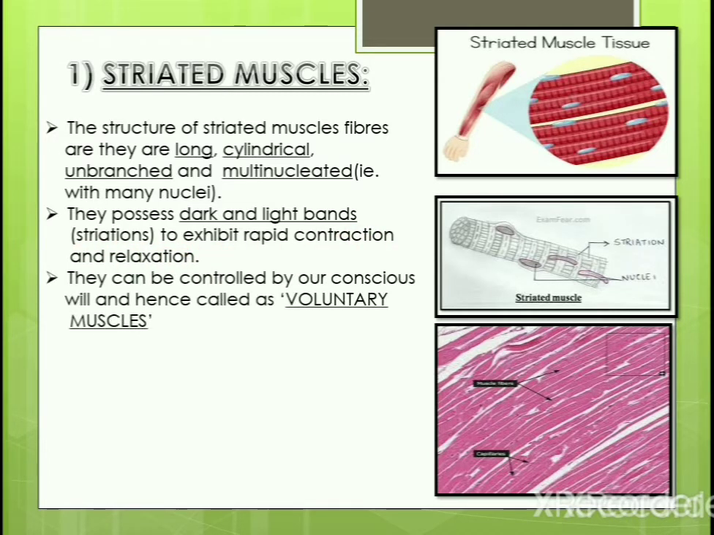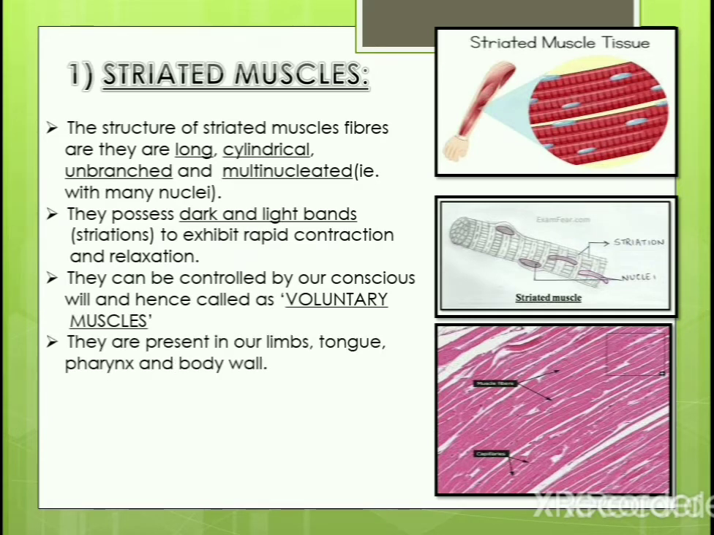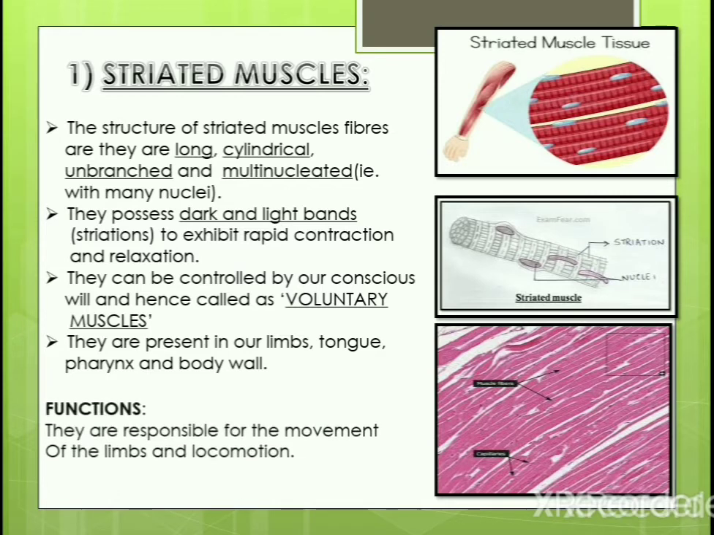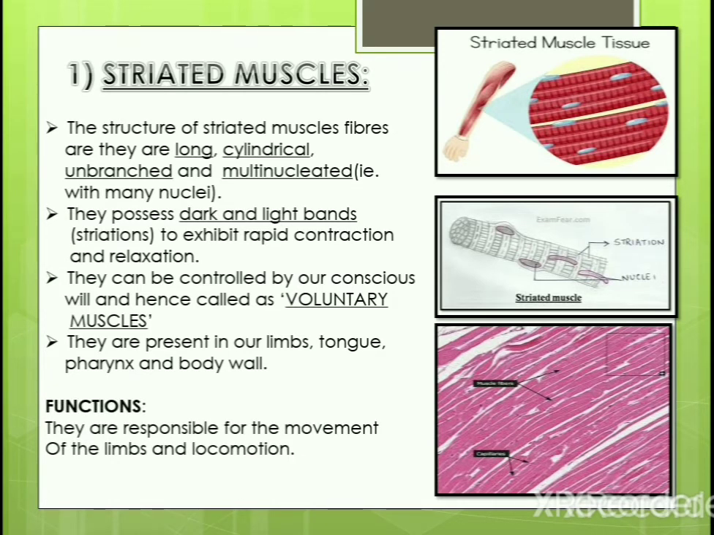These are the muscles which can be controlled by conscious will, and so they are called the voluntary muscles. Where are they present? The limbs, tongue, pharynx and the body wall. Conscious will means you can control them. If you want to take a book, you can take it by your hands. If you want to take your food to your mouth, you can take your food and keep it in your mouth. That is the conscious will. So this is the action of a voluntary muscle. Function: they are responsible for the movement of the limbs, that is, it facilitates locomotion.